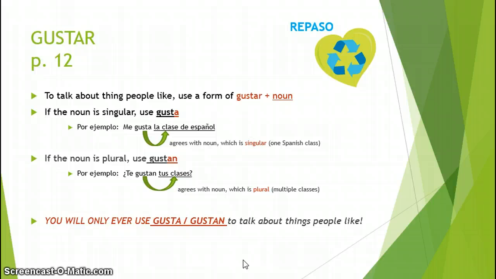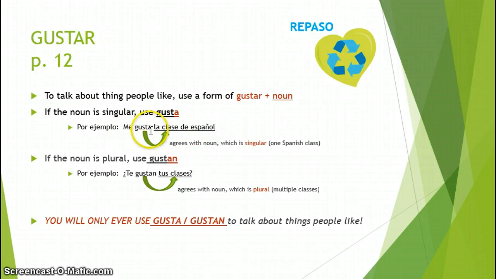Gustar. Gustar is a very common verb to indicate likes, what we like to do, what items we like. However, it's irregular. So this verb is not going to conjugate like a regular AR verb. I'm going to use the singular form when I'm referring to a noun that is singular. For example, if I want to say, I like Spanish class, me gusta la clase de español.